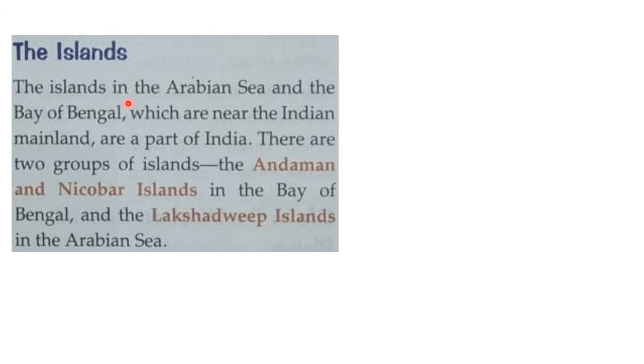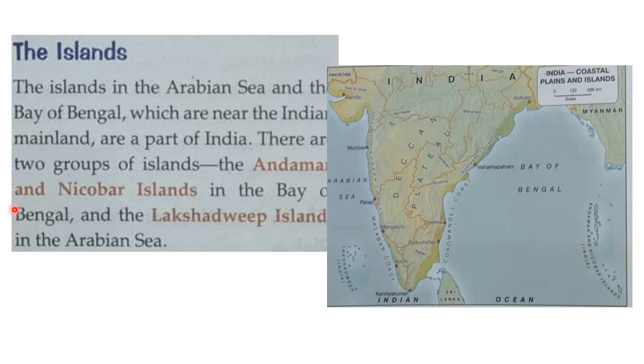Now we will see the islands. The islands in the Arabian Sea and the Bay of Bengal, which are near the Indian mainland, are a part of India. What is an island? A piece of land surrounded by water on all sides is called an island. There are two groups of islands: the Andaman and Nicobar Islands, which lie in the Bay of Bengal, and the Lakshadweep Islands, which lie in the Arabian Sea.